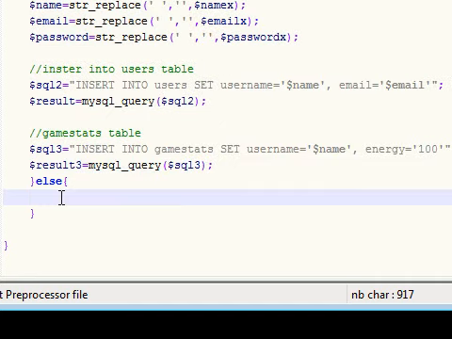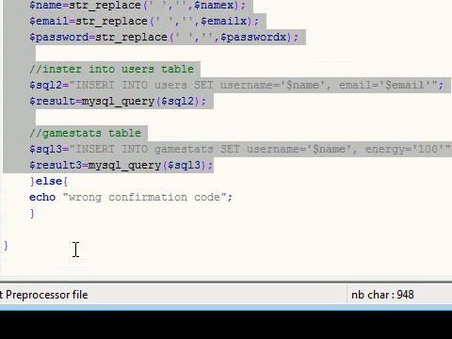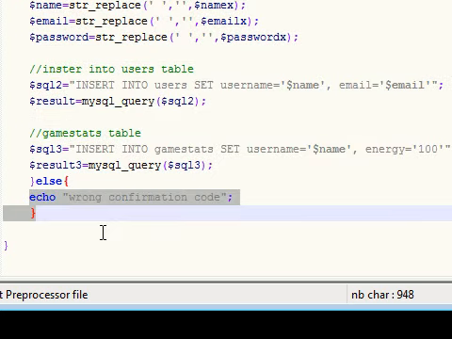But else, this is what's going to happen if everything goes wrong. Let's just make an echo, wrong confirmation code. Add a semicolon. So if everything goes right, then it's going to insert all this data into the database, but if something goes wrong, then we just want you to echo wrong confirmation code.